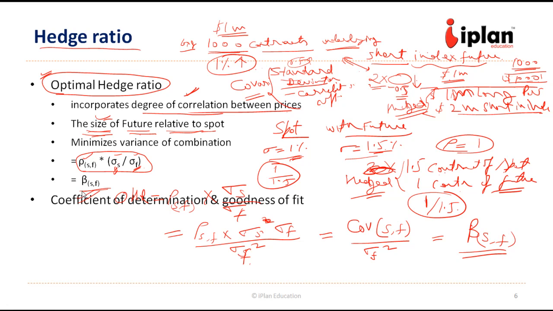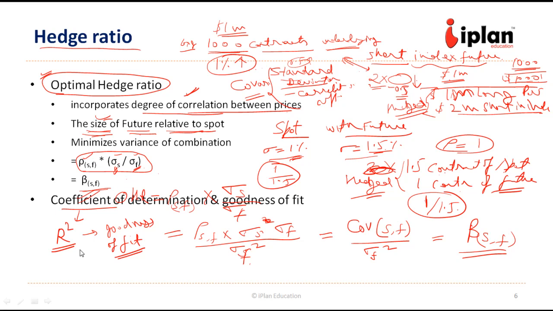The other concept is coefficient of determination and goodness of fit. We know that coefficient of determination is nothing but r square, and this is also called the goodness of fit for the spot and future.